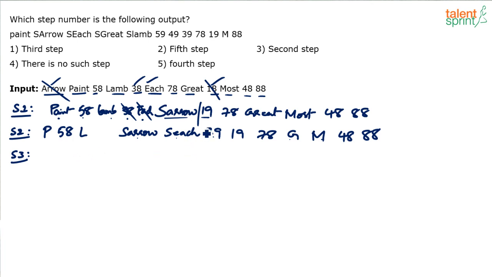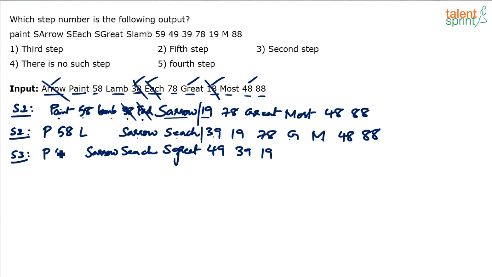Now what happens? In between each and 39, we have to add a word and a number. What should be the next word? See, each and 38 have also been moved. Now after E we will have G, I guess, right? E, F, G, grade. And in terms of number, after 38 we should have 48. So grade and 48 have to come in between, right? So it becomes S grade, and 48 will become 49. And move other things aside, right? So this will be like S arrow, S each, then 39 and 19. Copy everything else as it is. So paint 58, lamp, right? Remember, what did we copy?